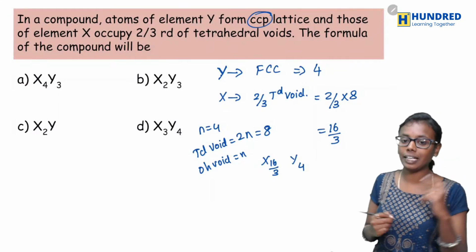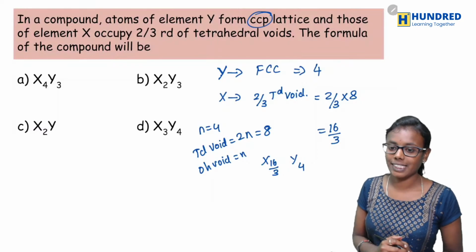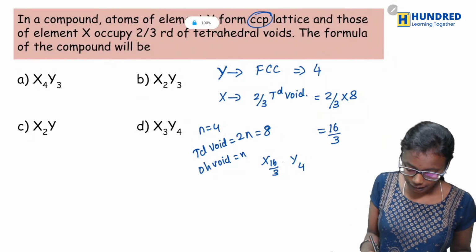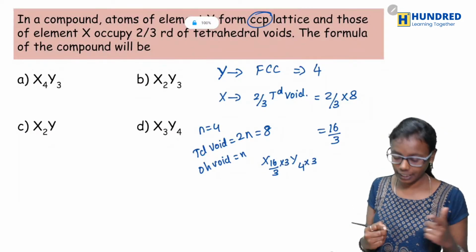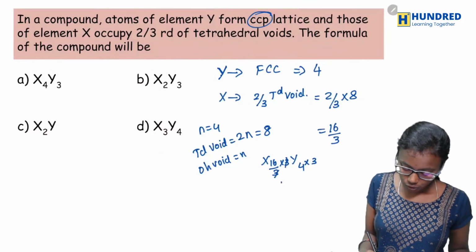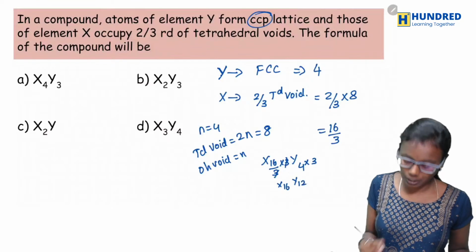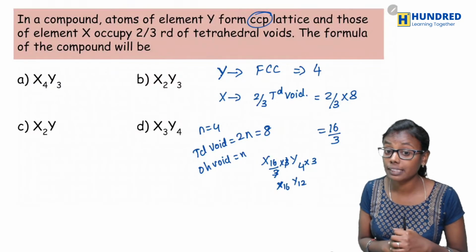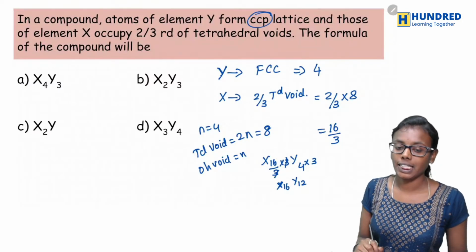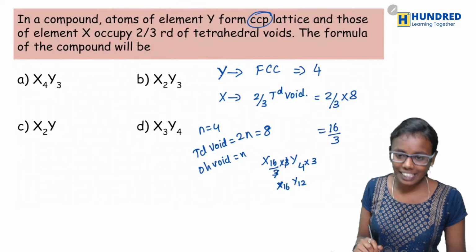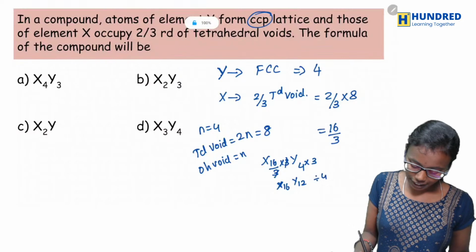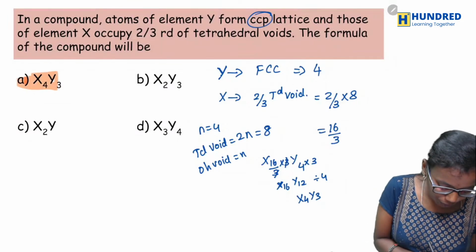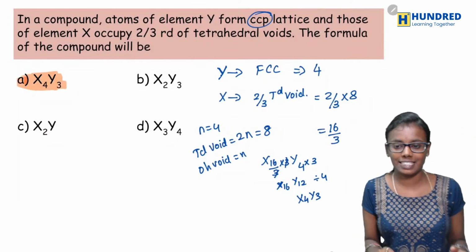Now just simplify this and you will get the answer. See here, by 3 is there, so in order to cancel this I am multiplying with 3. So X is 16 and Y is 4 into 3, which is 12. What would be the simplest ratio? Just divide by 4. So X4Y3 would be your answer. So option A would be your correct answer.